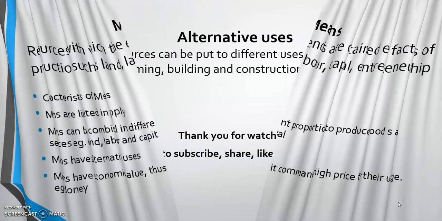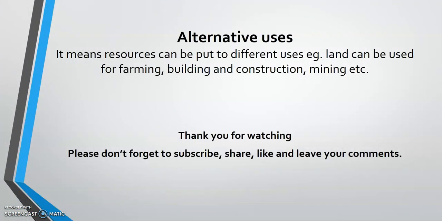Now, lastly, we have that of alternative uses. Remember, we are explaining Lionel Robbins' definition, and the last thing we are explaining is alternative uses. When we say alternative uses, it means resources can be put to different uses. Example, we have land. Land can be used for farming, as I said earlier. It can be used for building of schools, of hospitals. It can be used for construction, mining, etc. So that is the resources having alternative uses.